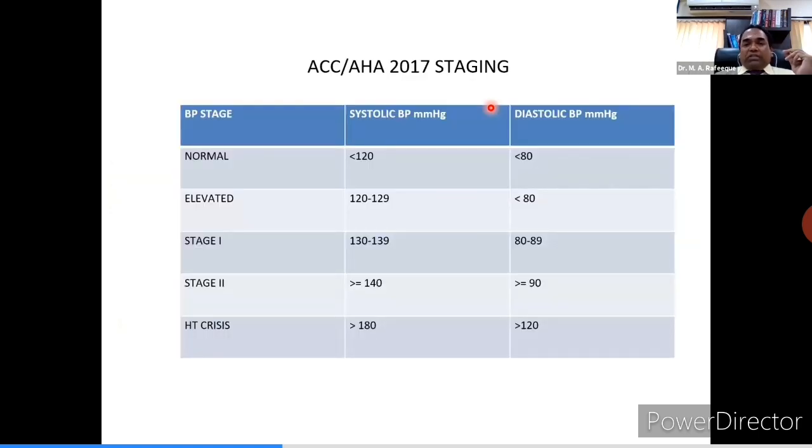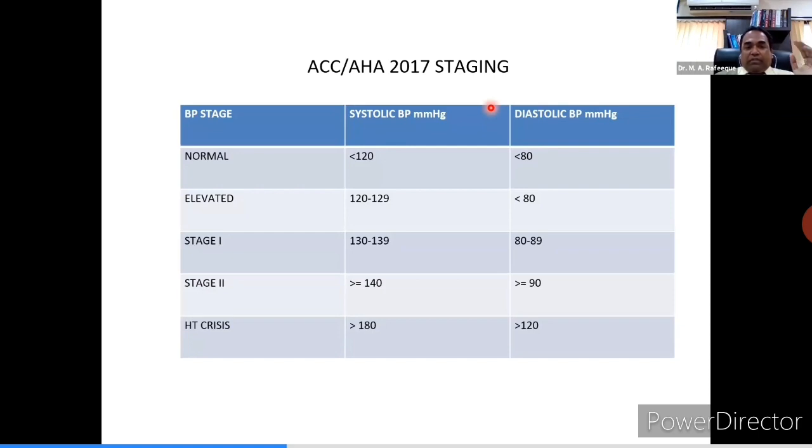After that, in 2017, the American College of Cardiology and American Heart Association came up with another staging of hypertension. They brought down the cutoff value of hypertension to 130 systolic and 80 diastolic. So they divided blood pressure into 5 stages.